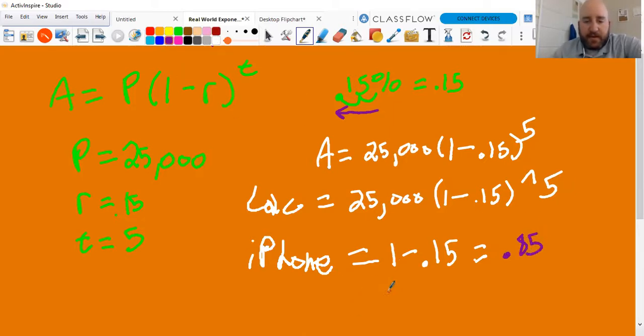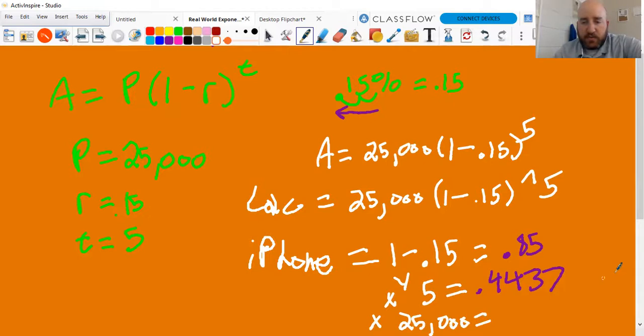I turn it sideways, hit x to the y, 5, equals, gives me 0.4437, which again is rounded. And then I would multiply that by 25,000, equals.